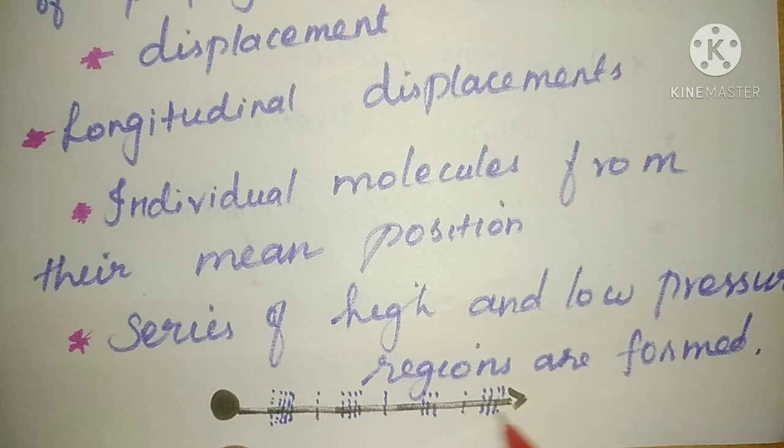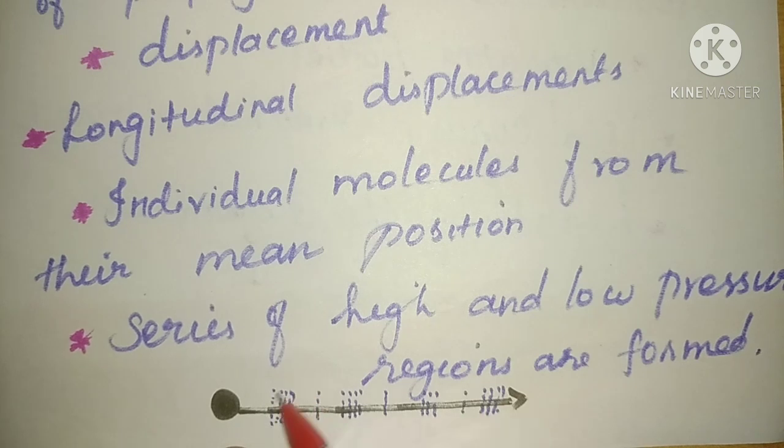This line denotes the mean position. From the mean position the particle gets the vibration. Many particles will be here, and like that the vibration will be transferred, the energy will move from one particle to another. The particle will not go from one place to another, only the vibration moves from one particle to another. Here in this region we can see the crowded lines.